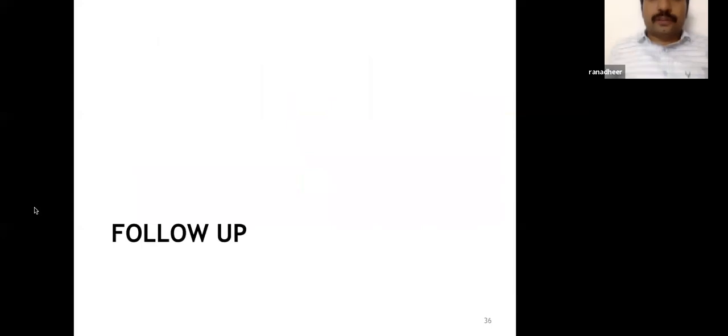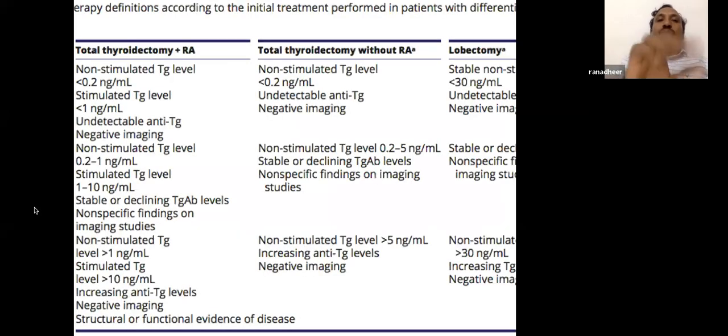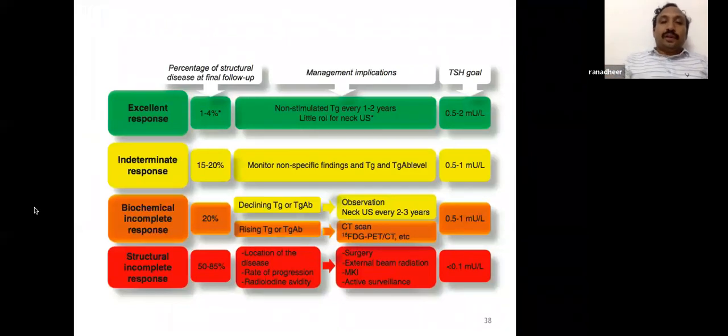Once surgery is done, then radioiodine is given. How do you follow up? For those who underwent lobectomy, TG should be less than 30, with negative imaging. I'll show you one. Yeah, here it is. For a lobectomy patient, ultrasound should be normal, no lymphadenopathy, no clinical signs.